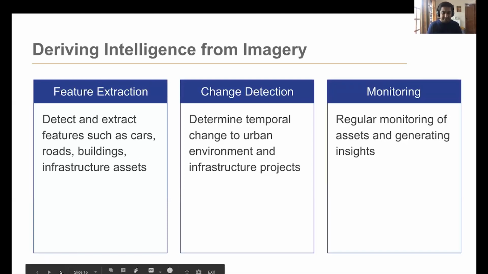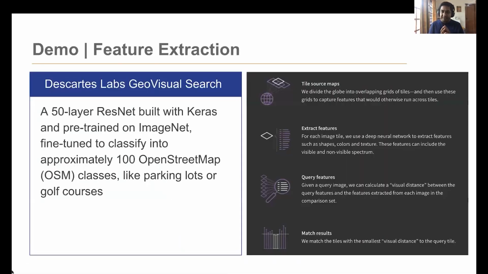Next slide, please. To give you a flavor of what this looks like, I want to show you a really cool demo. There's a company called Descartes Labs. They have put together this demo where they've taken the public domain aerial imagery for the continental US. This is high resolution imagery at 1 meter resolution provided by the US Department of Agriculture. And they've tiled it.